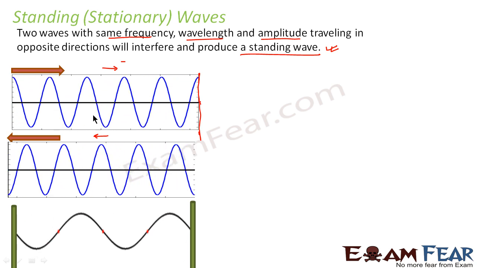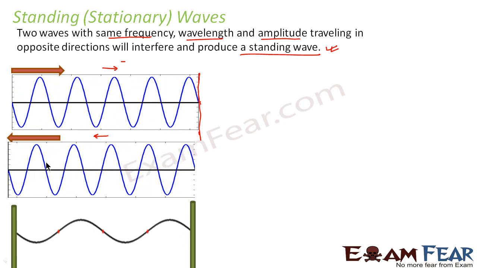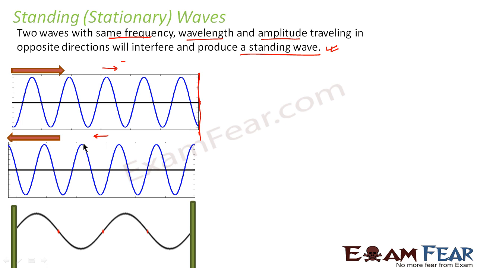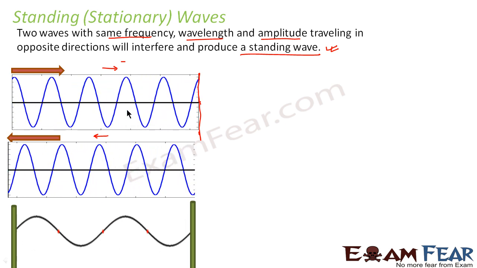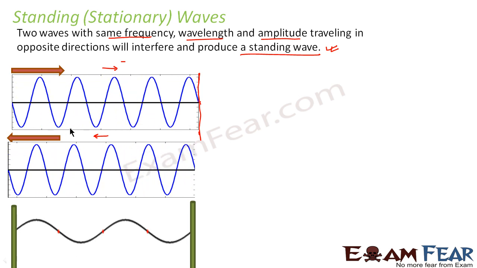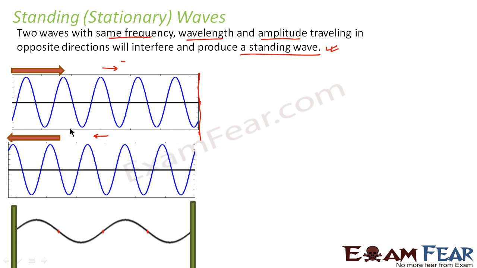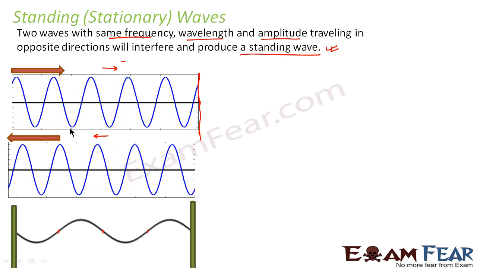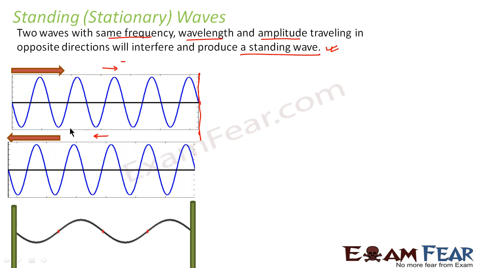Now, when the reflected wave travels towards the left, there is another incident wave coming towards the right, because this coming and going of the waves keeps continuing. At any instant of time, the reflected wave will superpose with the incident wave, because the incident wave is continuously coming from left towards right.